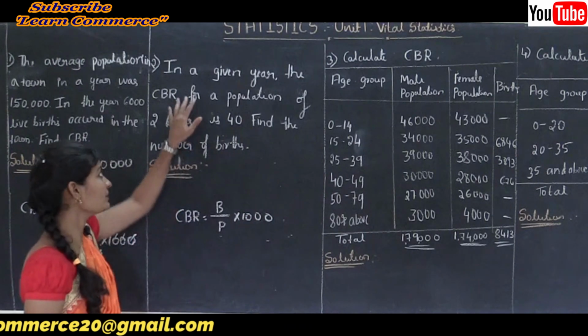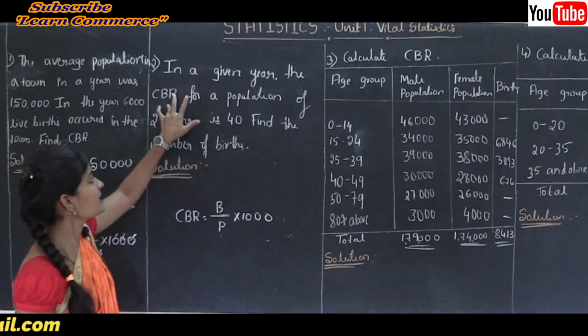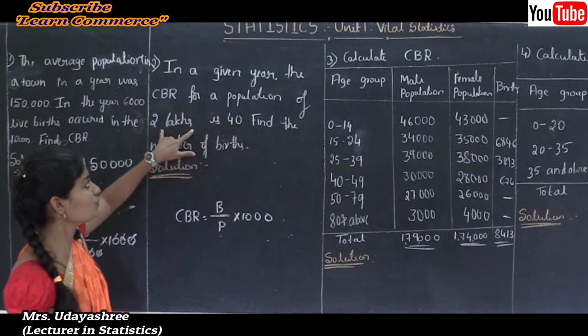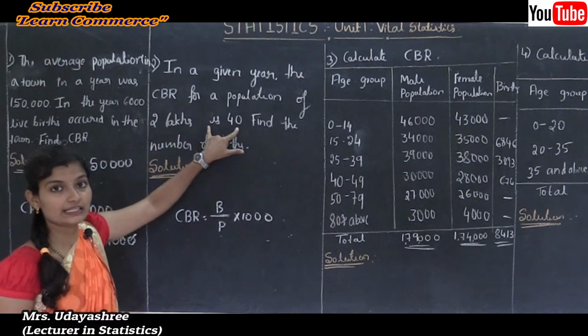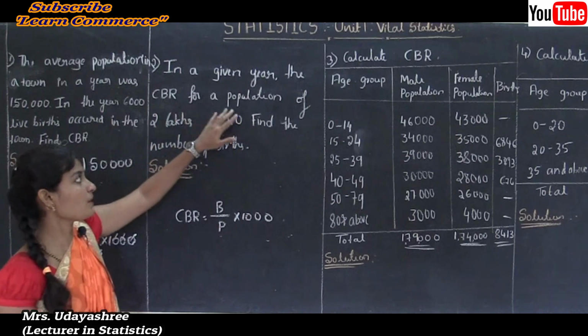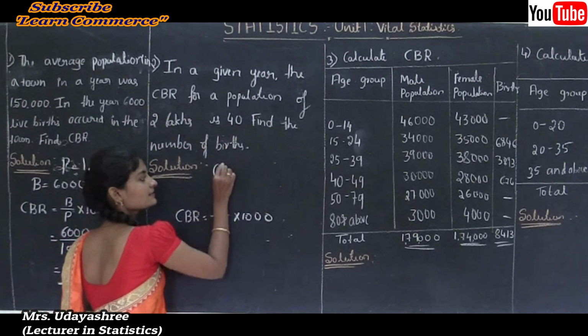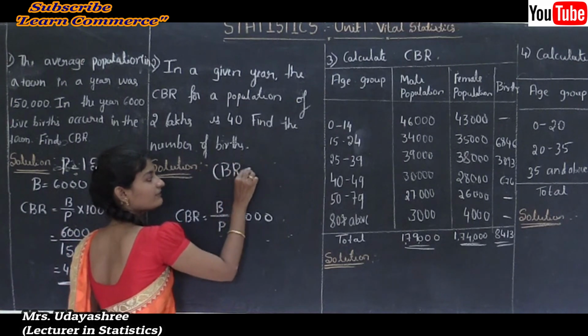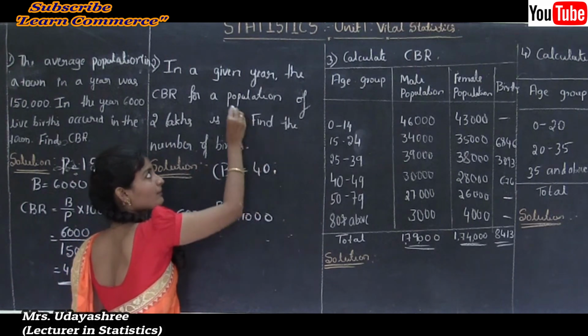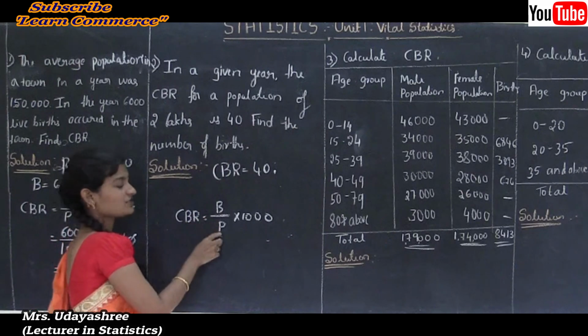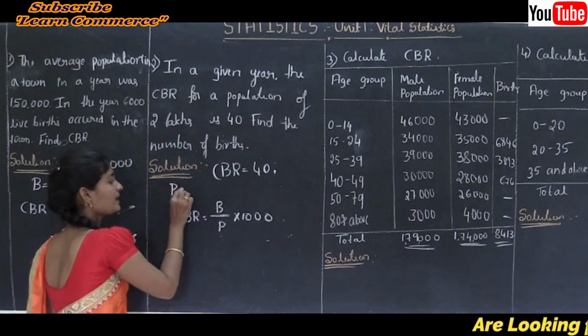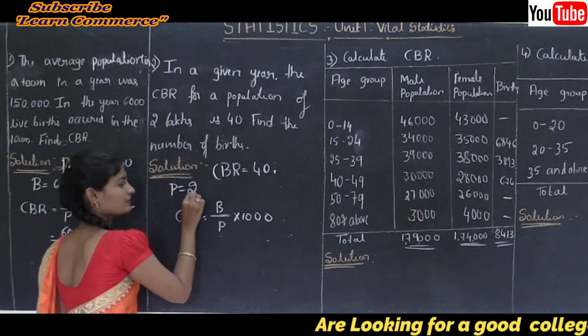The given information is that CBR is 40, and the population, denoted by P, is 2 lakhs.